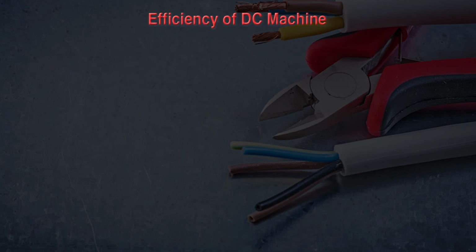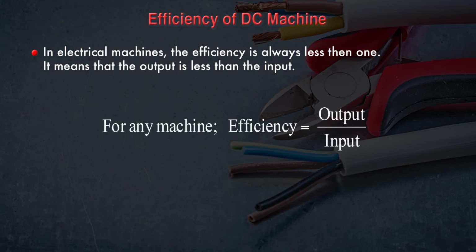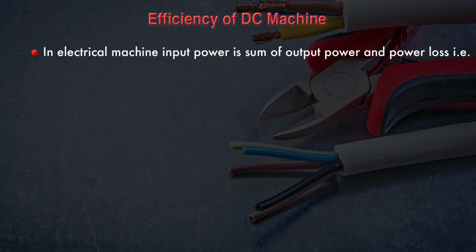Now we are going to discuss the efficiency of the DC machine. In any electrical machine, the efficiency is always less than 1. It means that output is less than input. For any machine, efficiency can be defined as the ratio of output to input. In an electrical machine, input power is the sum of output power and power losses.